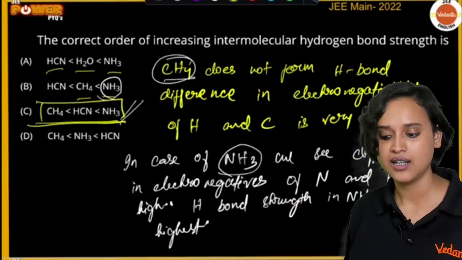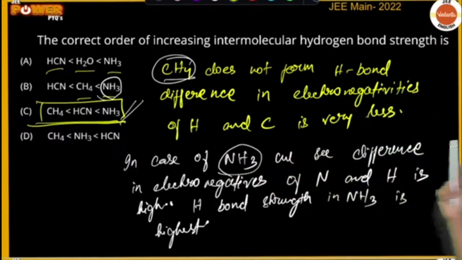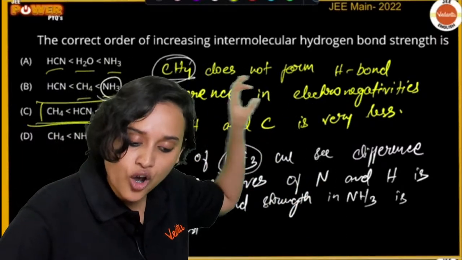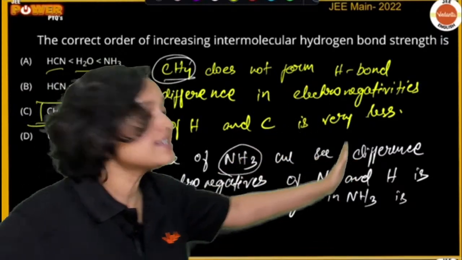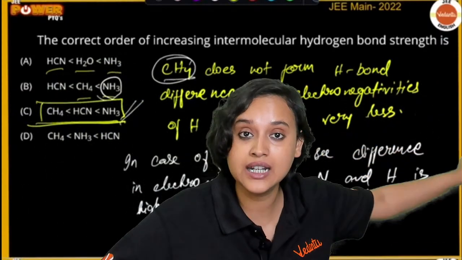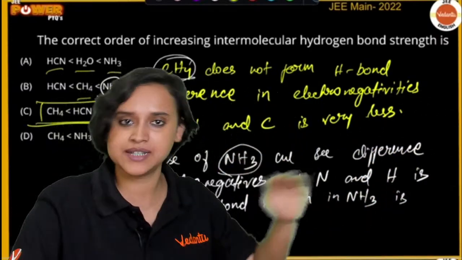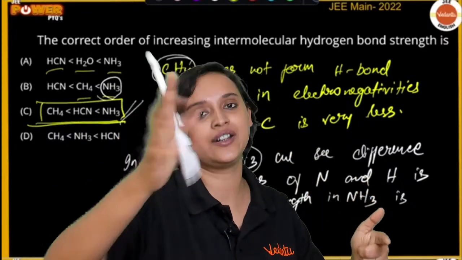Just look at the explanation. What does the explanation say? The explanation says that CH4 does not form a hydrogen bond because the difference in the electronegativity of carbon and hydrogen is negligible. Hence, there will not be an extra hydrogen bond.